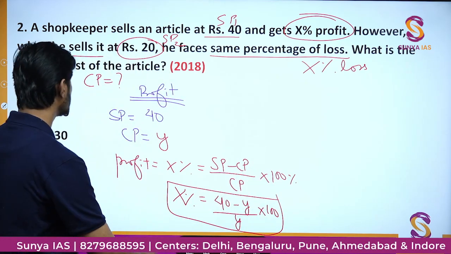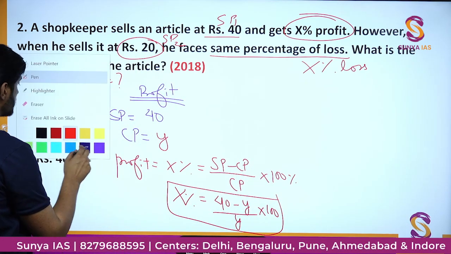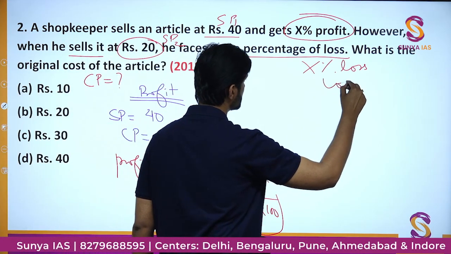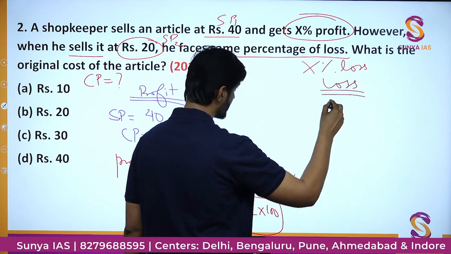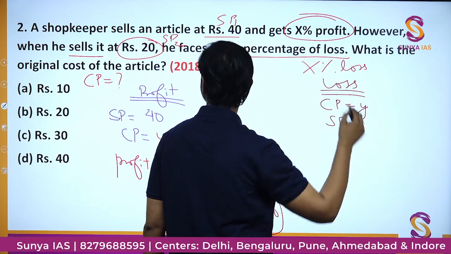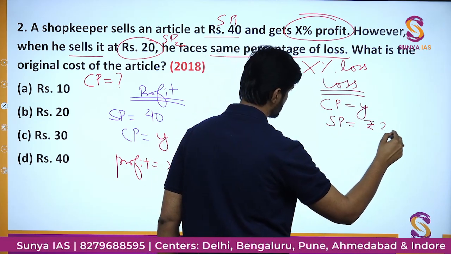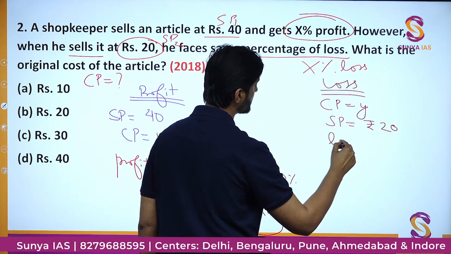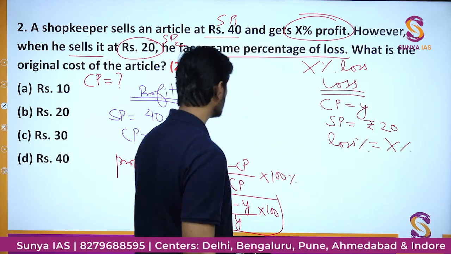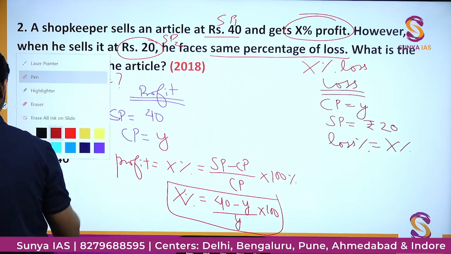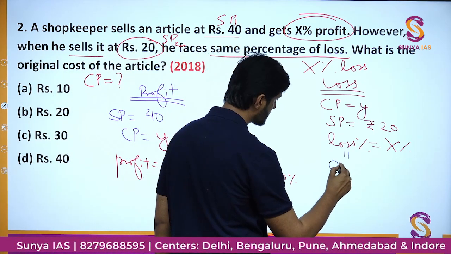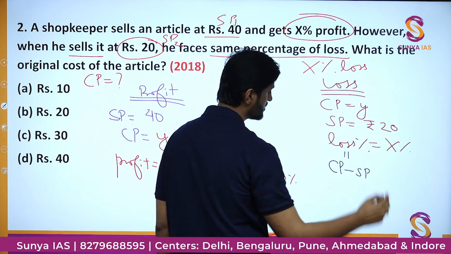Now we'll move on to the second part of the question, which talks about loss. Here we have the second part in which there is a loss. The cost price would remain the same as Y, but here the selling price is rupees 20. And now there is a loss percentage of the same X%. So how can you write this loss percent? You know that loss is nothing but cost price minus selling price.